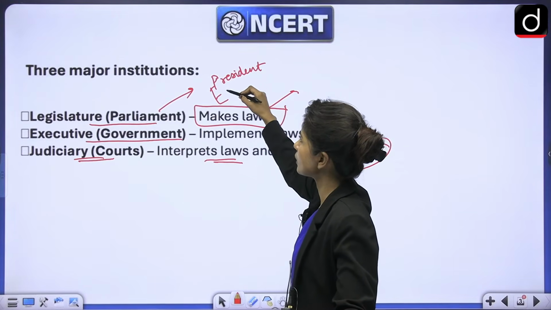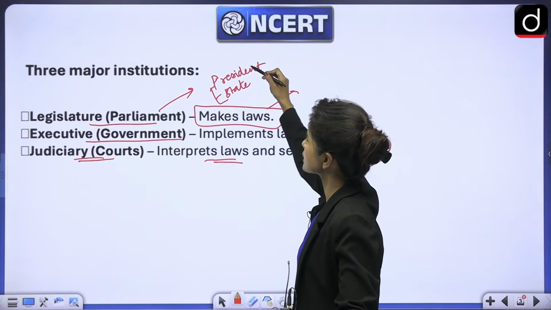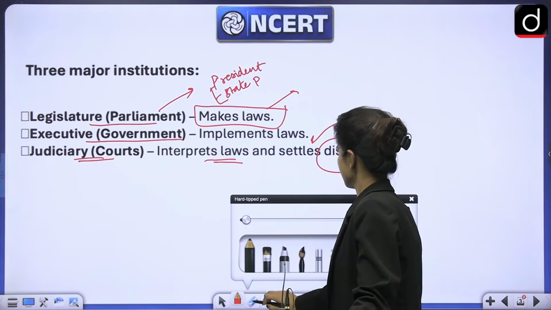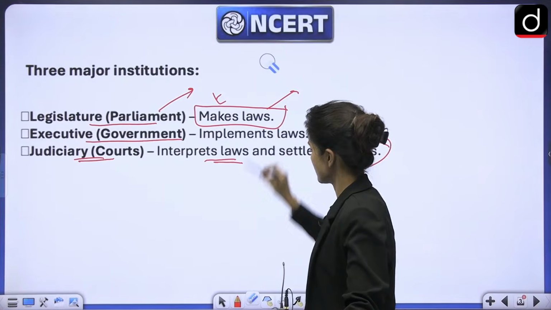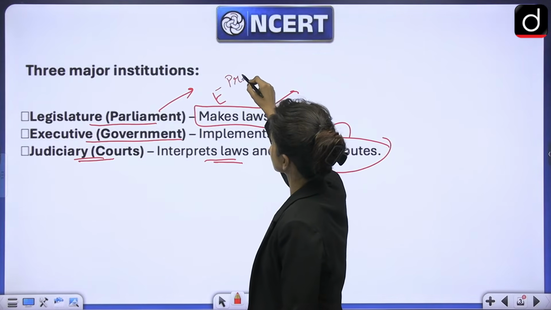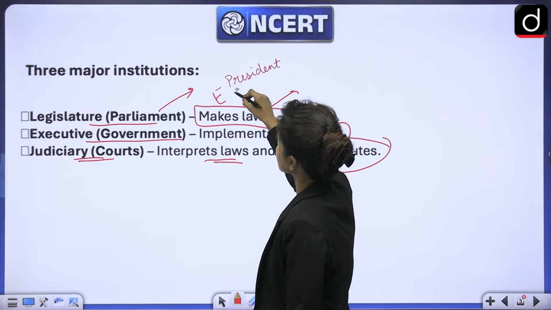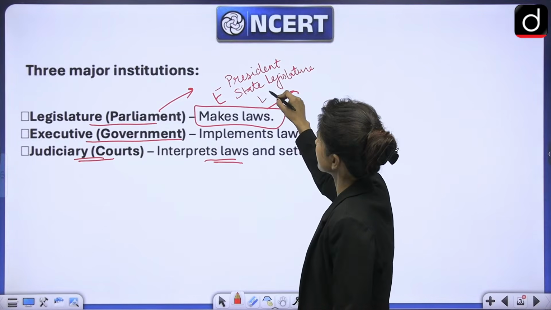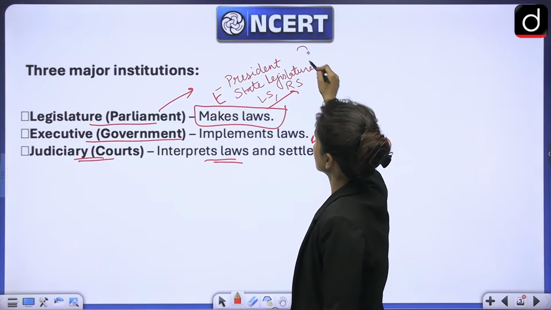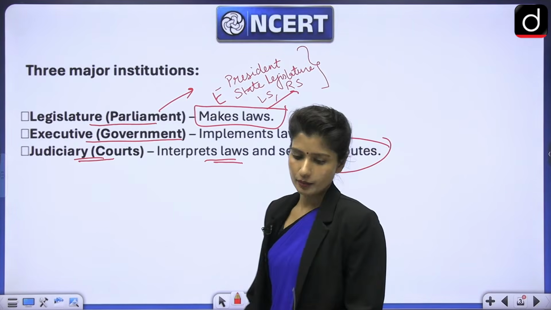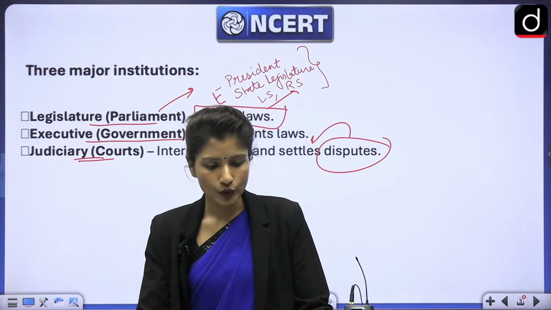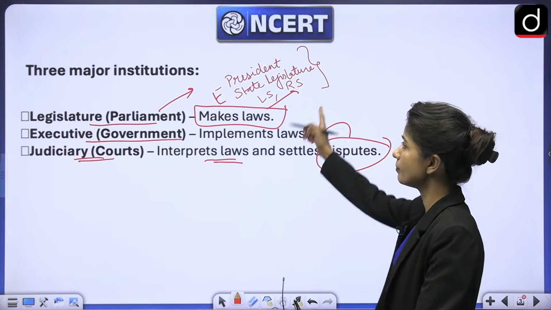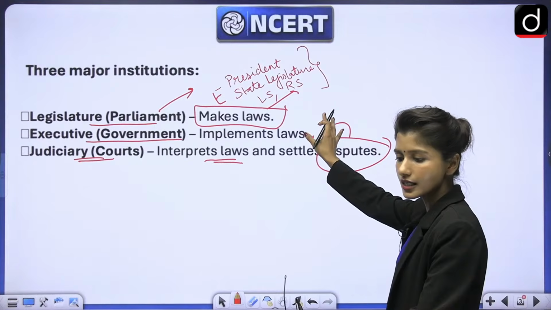Which of these are the part of parliament? First is president. This is a question for you, I'm giving you options. Second is state legislature. Third is Lok Sabha. Fourth is Rajya Sabha. Which of these is a part of parliament? If I talk about parliament, who makes laws? Which of these is a part of parliament?